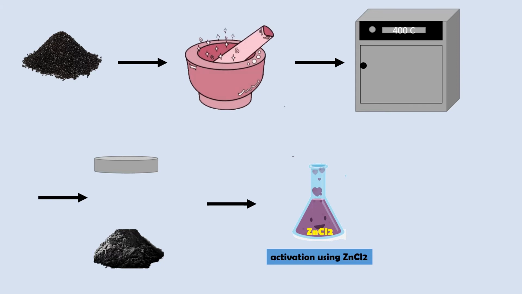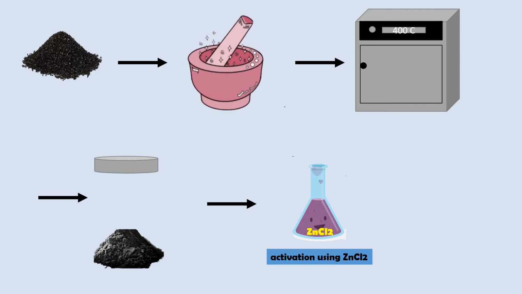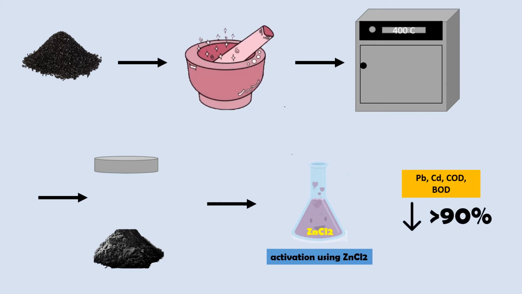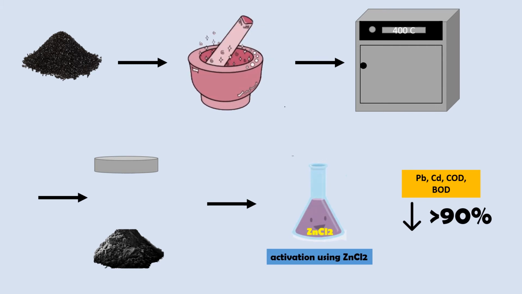From the result, it can be seen that water hyacinth biocarbon can reduce the level of lead or Pb, cadmium or Cd, biochemical oxygen demand or BOD, and chemical oxygen demand or COD by more than 90%.